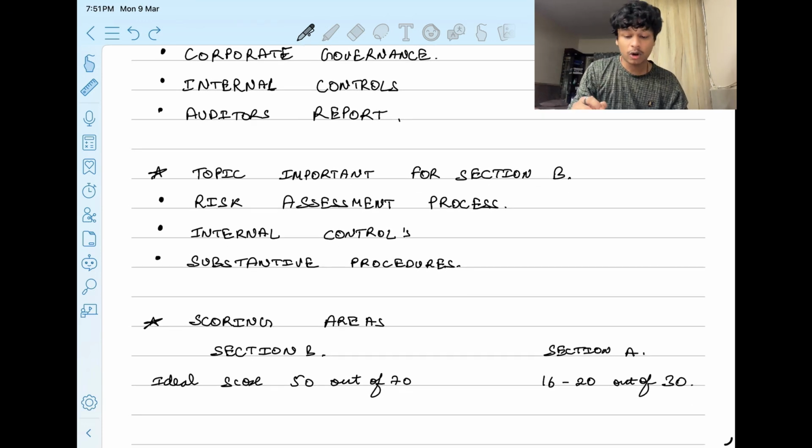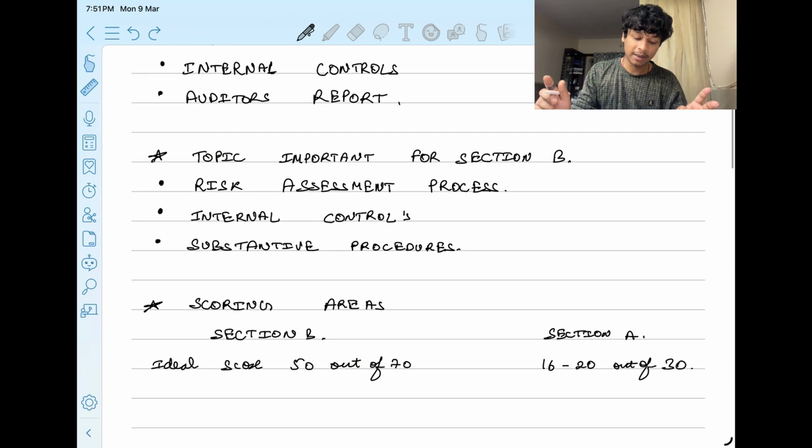Topics important for section B are the risk assessment process, internal controls, and substantive procedures. Substantive procedures is a highly important topic which constitutes approximately 20 to 25 marks of your paper, and I recommend students learn a little bit of substantive procedures so that they are not blank in the real examination.